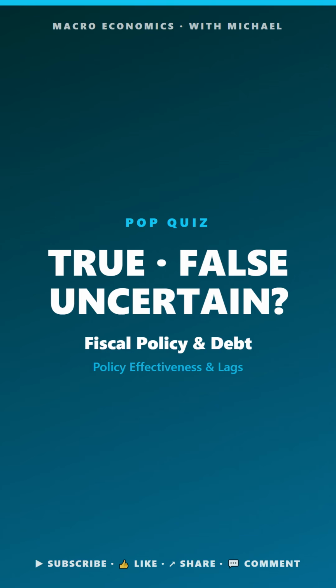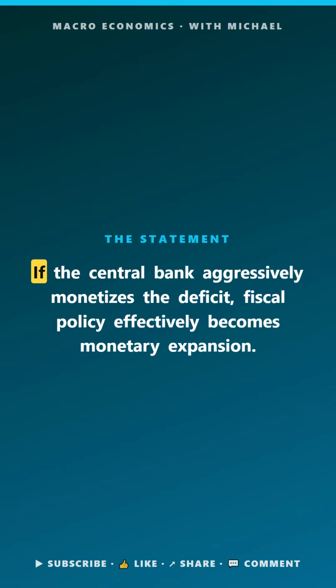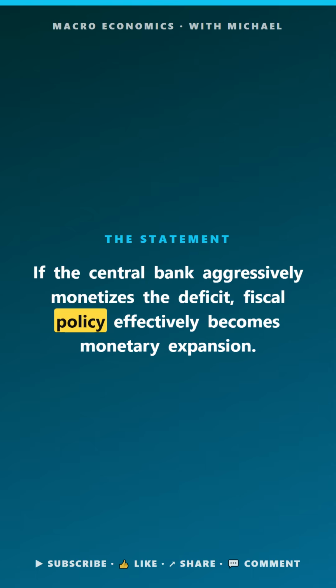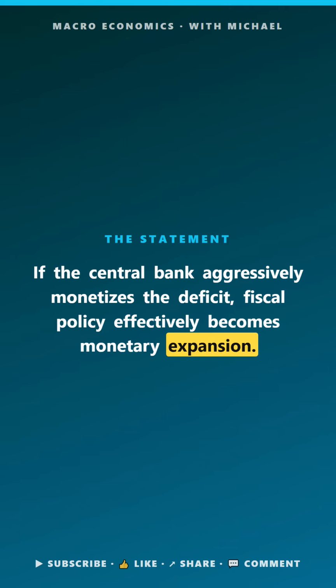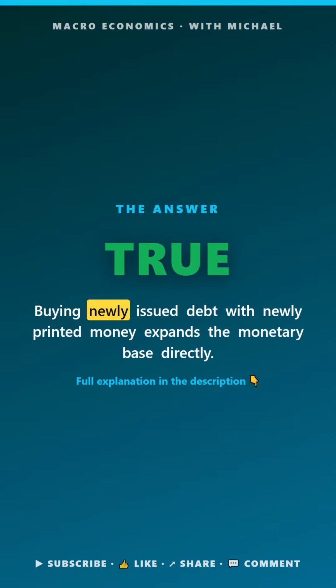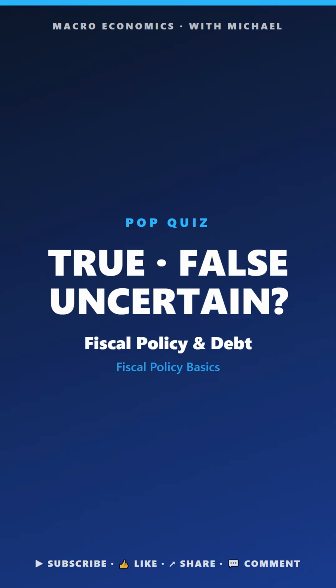Macro Pop Quiz. Fiscal policy and debt. True, false, or uncertain. If the central bank aggressively monetizes the deficit, fiscal policy effectively becomes monetary expansion. The answer is true. Buying newly issued debt with newly printed money expands the monetary base.